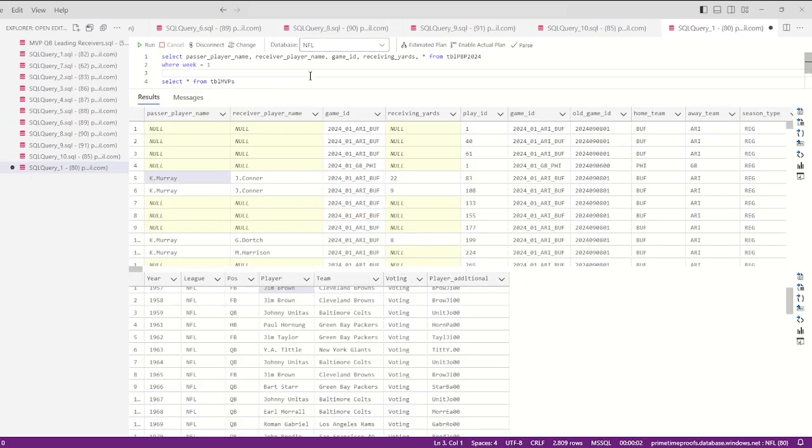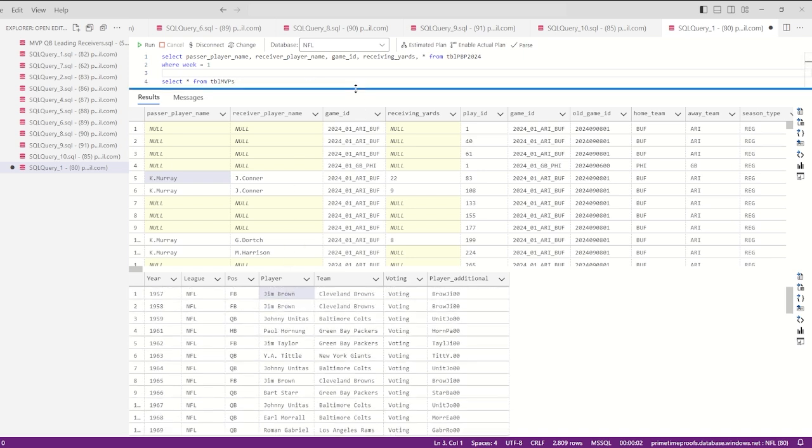Now let's take a look at the two tables we use, tbl MVP and tbl play-by-play. I've included the important columns in play-by-play because there are actually 370 columns, and it goes through every single play and gives every single piece of information you could ever need to know about each play, which is great for what I'm trying to do. For now, we're just looking at the passer, the receiver, the game, and receiving yards, and that's about it. The MVP table has several useful columns: year, player, position, team.